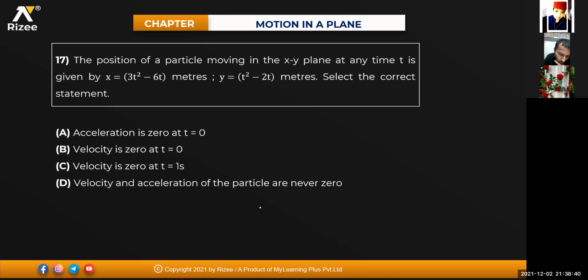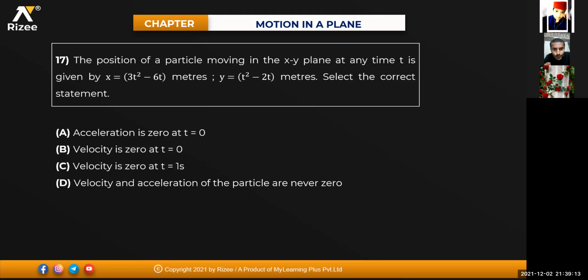Come on, try to do it. I'll give a minute of time for everyone. We got the x coordinate, we got the y coordinate, and it is asking us to select the correct statement. So when x is given, you can calculate the velocity, beta. Differentiate x with respect to time, that will give the velocity. Differentiate y with respect to time, that will also give the velocity. Option C. Very good.